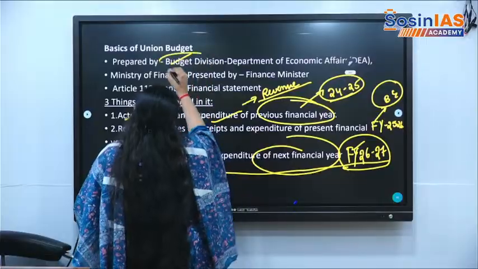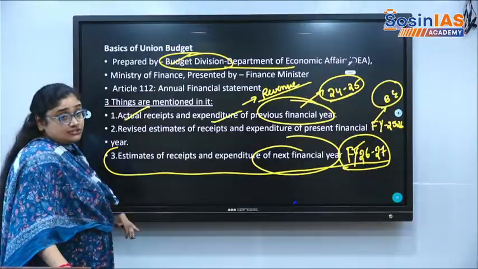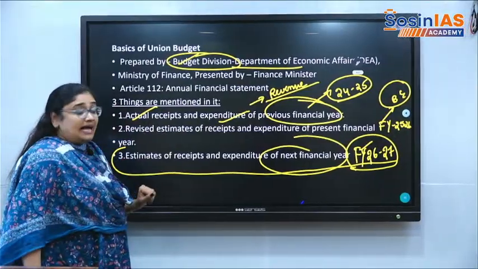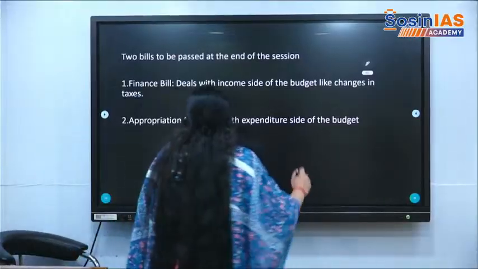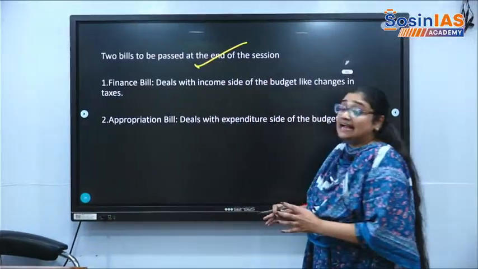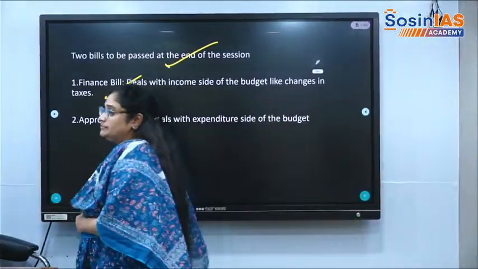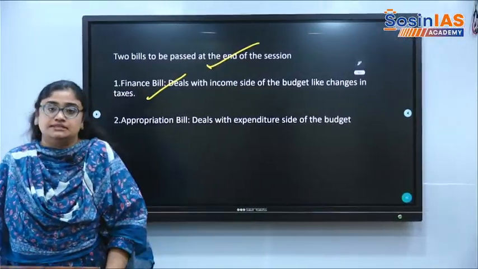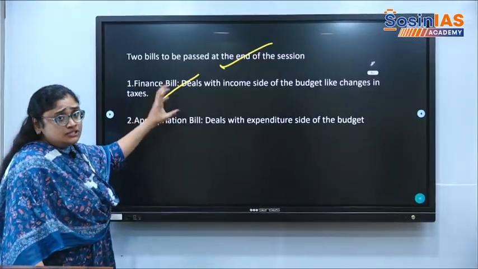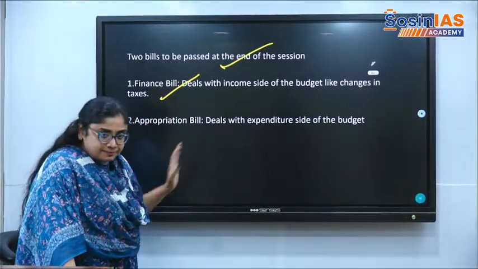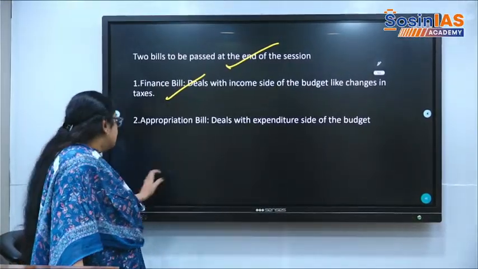It is prepared by the Budget Division, Department of Economic Affairs, under the Finance Ministry, under Article 112, Annual Financial Statement. Okay. Then there will be 2 bills that are to be passed at the end of the session. One is finance bill, another one is appropriation bill that we have discussed. Okay, finance bill talks about the revenue side of the budget. Appropriation bill talks about expenditure side of the budget that needs to be passed by the parliament.